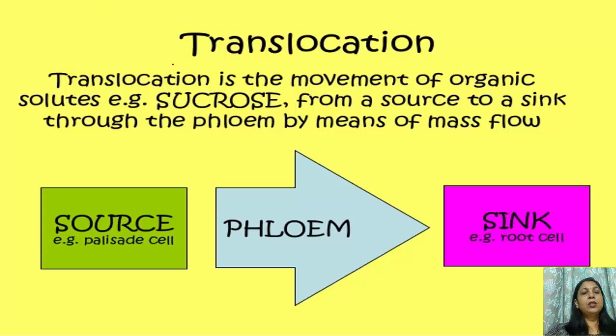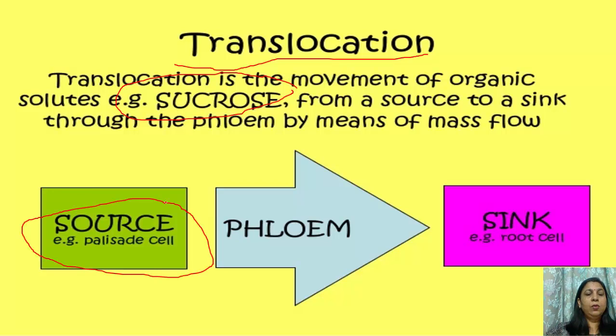Now coming to translocation. Translocation is the movement of organic solutes, sucrose, from a source to a sink through phloem by means of mass flow. The food is prepared in the palisade cells, that is containing chloroplast. Then it moves to phloem, and from phloem it reaches the sink, that is the root cell. From source to sink. The transport of food from the leaves to the other parts of the plant is called translocation.